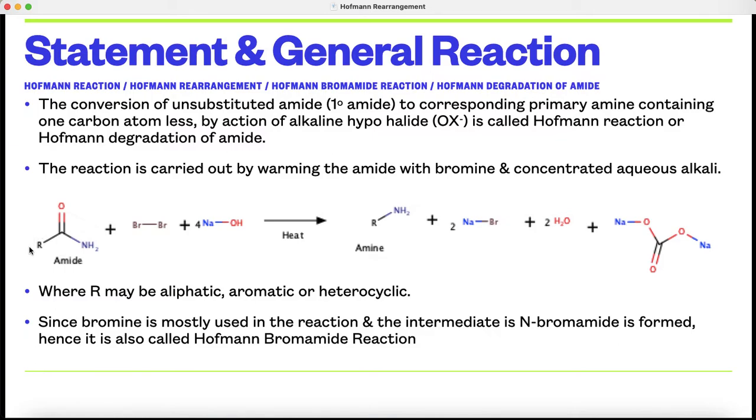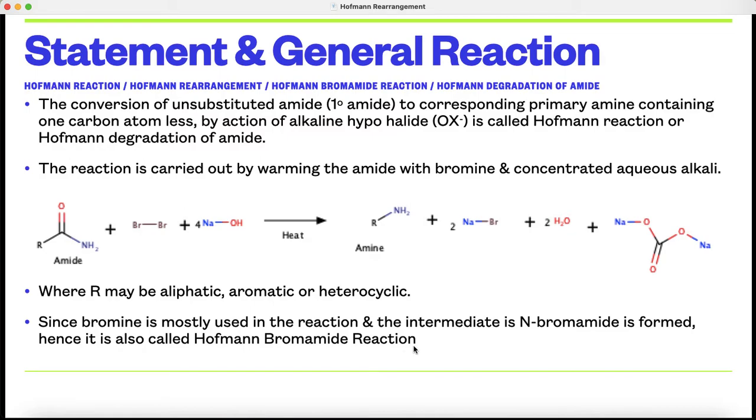In most reactions we use bromine, though we can use chlorine. The intermediate N-bromamide is formed. That's why this reaction is also known as the Hofmann bromamide reaction.